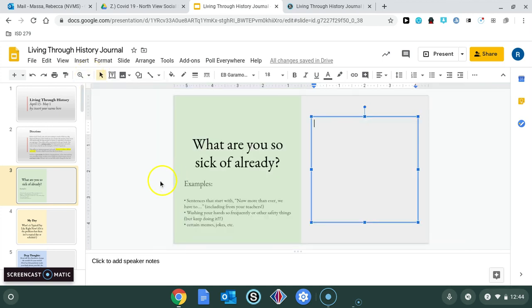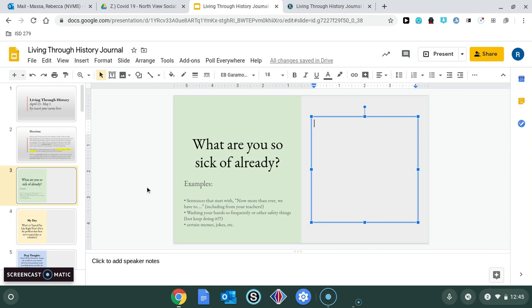So what are you already sick of? So some examples you could start your sentence with, now more than ever we have to blank, blank, blank. Or washing your hands super often. Or certain memes or jokes you've seen on the internet like 1,000 times. So like Miss Massa, I'm a little sick of, I don't know, the Tiger King was funny. I'm a little sick of the memes, but I'm still laughing. I'm definitely sick of washing my hands. They're getting super dry and cracking. So it can be anything like that.